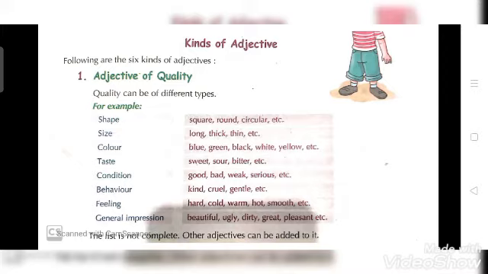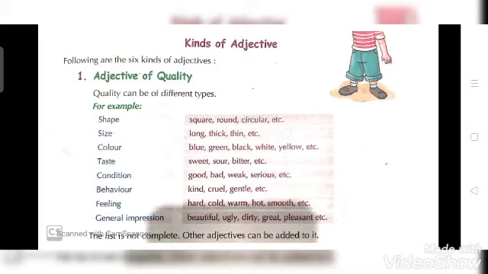Now, if you want to find the adjective of quality, first you have to ask a question, that is, what kind of. What kind of. This means किस तरह का है. Now, adjectives of quality are those words that describe the quality of a noun or pronoun.